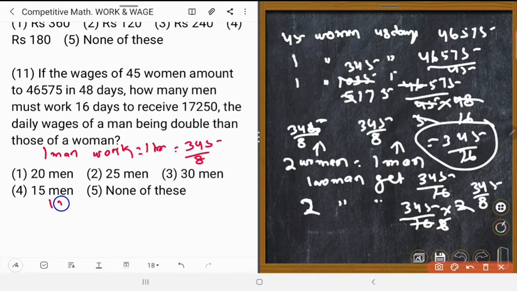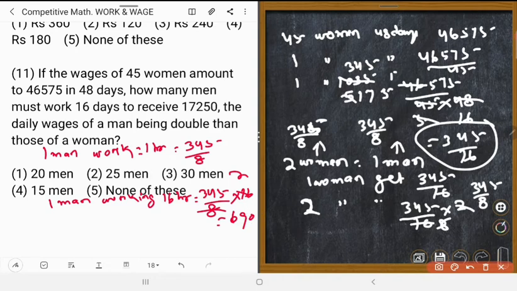So one man working 16 days will get 345 upon 8 into 16, which is 2 into 345, equal to 690. So 690 is earned by one man. Therefore, one rupee will be earned by 1 upon 690 men.